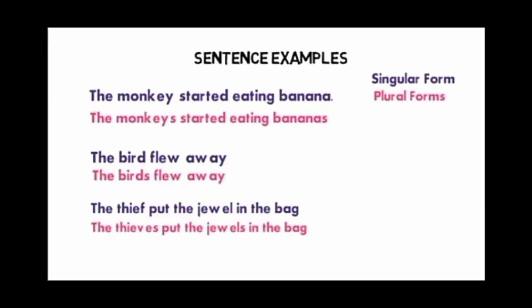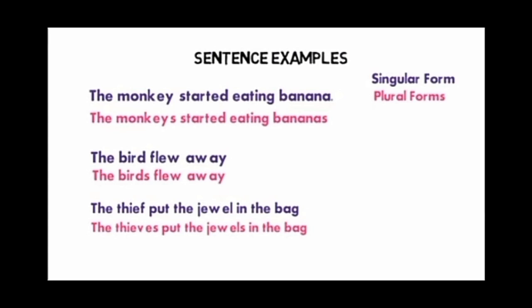Let's see some examples in sentences. The violet color sentence denotes a singular form sentence. The pink color says it is a plural form sentence. See the first one. The monkey started eating banana. So we are talking about the monkey, so the first sentence is singular form. Next, see the second one. The monkeys started eating bananas. Here monkeys means many monkeys. So it is plural form.